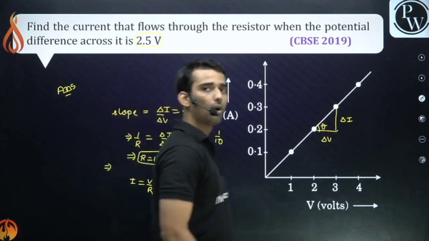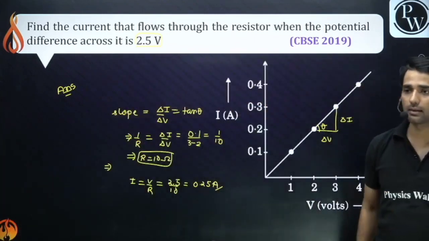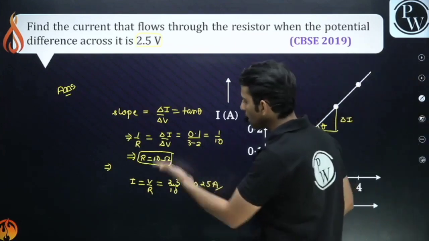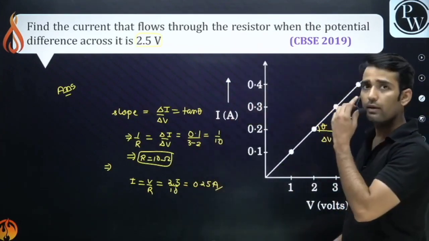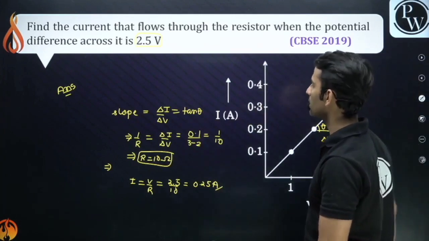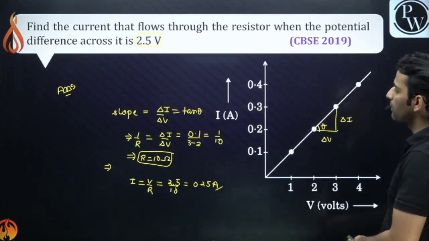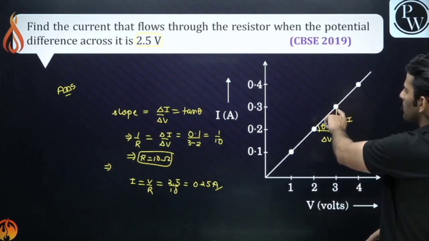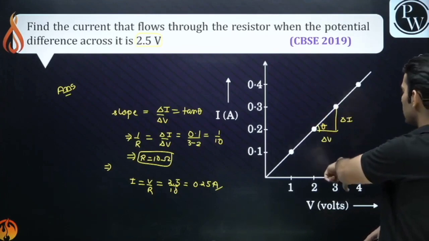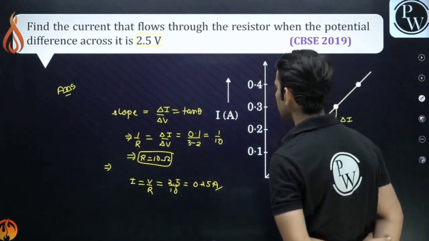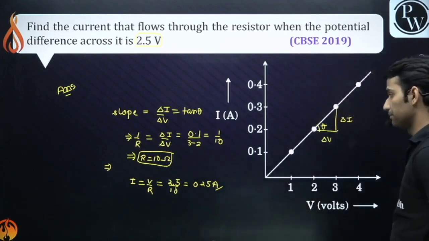Finish. Just calculate the slope, nothing else. I is V by R. V is 2.5 upon the resistance, and you will get your answer. Are you getting it? So I is V by R, V is 2.5, R is 10 ohm. The slope is 0.3 minus 0.2, 0.1 upon 3 minus 2, so it will be 0.1 by 1, which is 1 by 10. So R is 10 ohm.